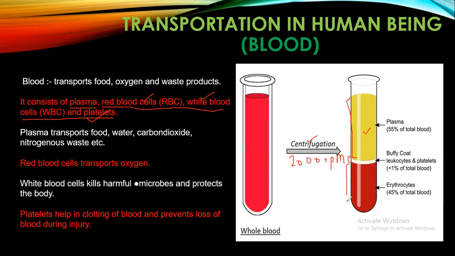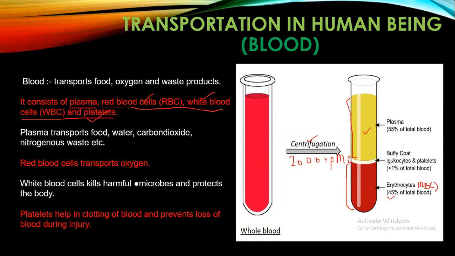And then you have the third layer, which is a conglomeration of erythrocytes, that means red blood cells. So you have red blood cells at the bottom, also called erythrocytes, and RBCs constitute almost 45% of the total